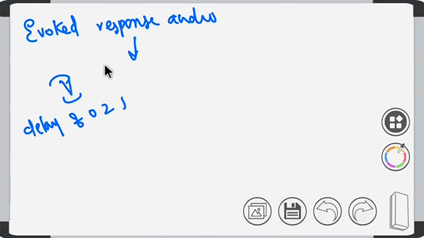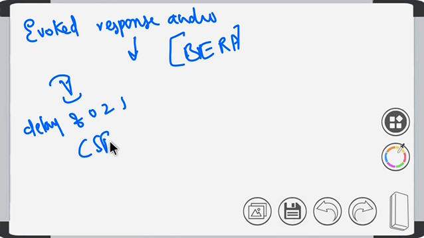This evoked response audiometry is also called BERA, remember this. Then we'll check CSF. So these are all the different investigations that we do.